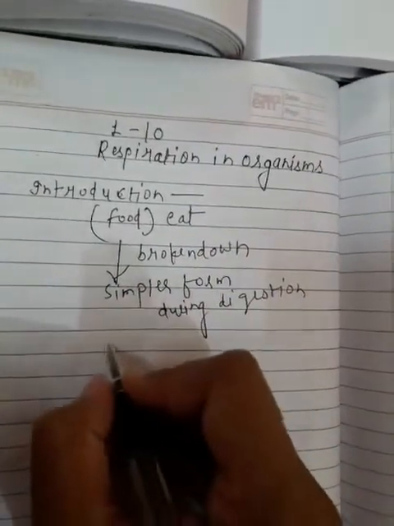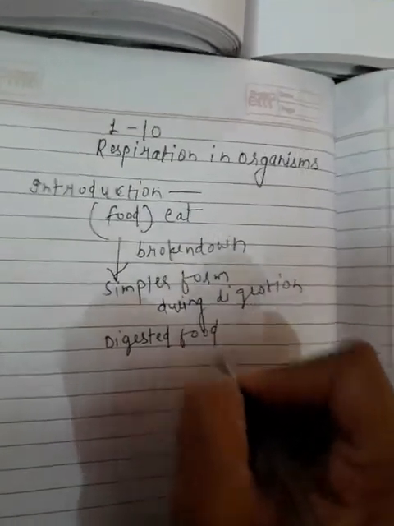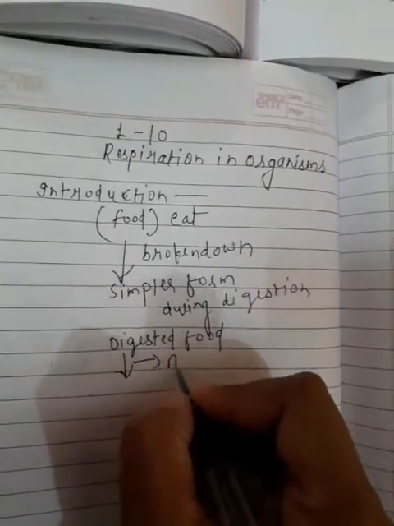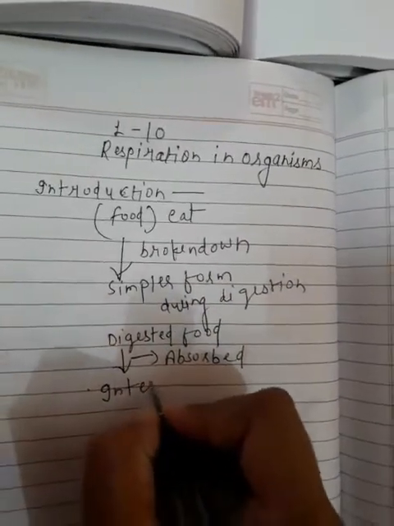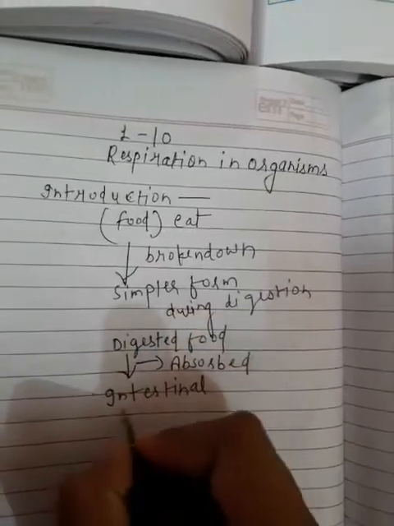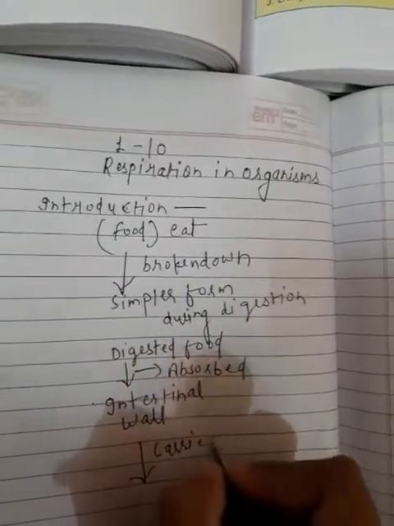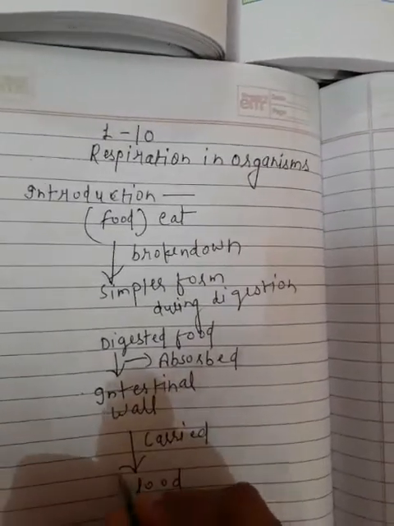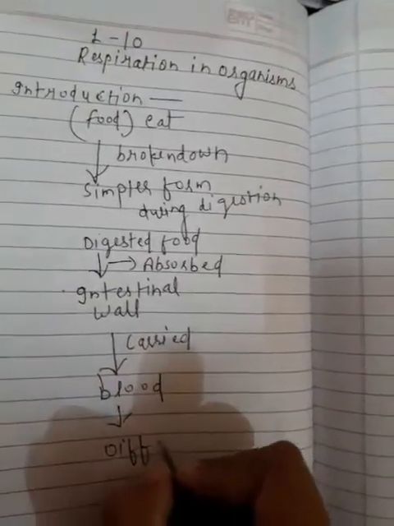Then this digested food is absorbed by the intestinal wall and carried by blood to the different parts of the body.